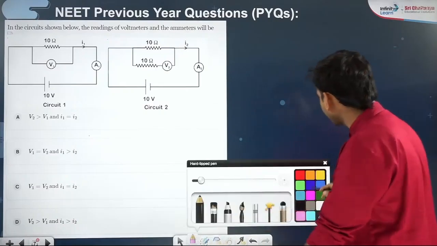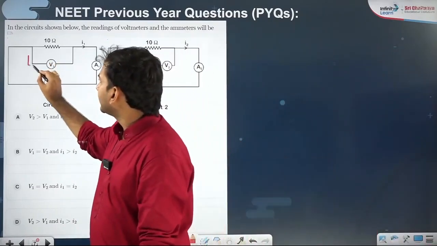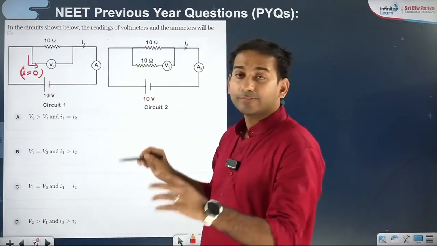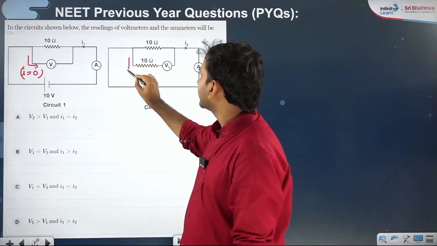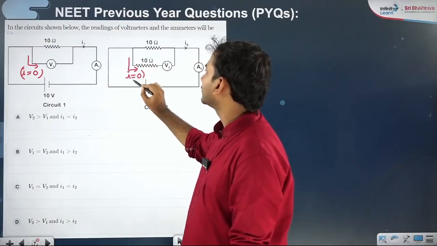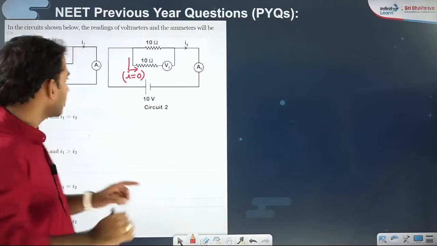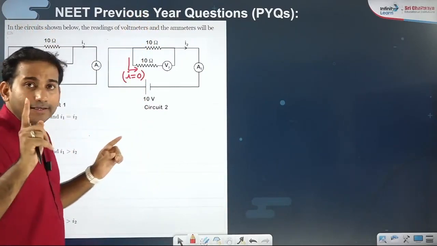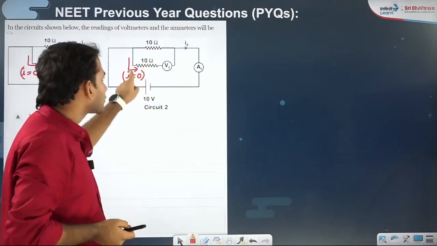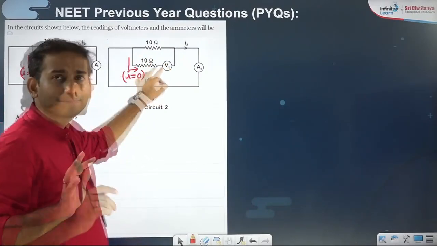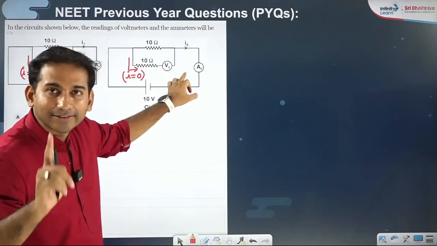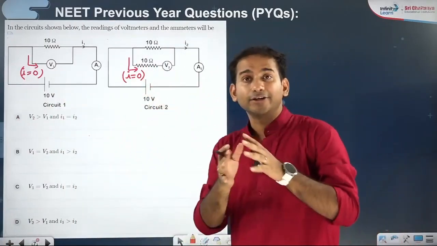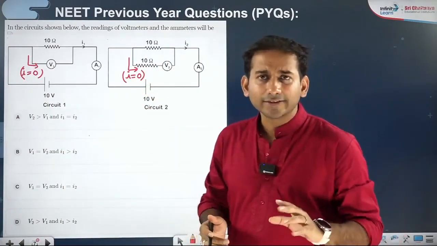All right. Now, if you see, there will be no current allowed here. No current allowed, because the voltmeter offers infinite resistance. Similarly, here there will be no current allowed because the voltmeter offers infinite resistance. Now you will say, sir, the batteries are identical, the load resistance 10 ohm is identical. Even if you connect an extra 10 ohm or any extra resistor with the voltmeter, can there be any current in the voltmeter? No. The reason is ideal voltmeter, infinite resistance. There will be no current in the voltmeter arm.